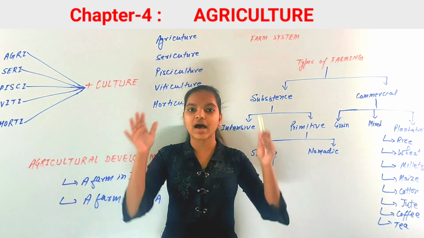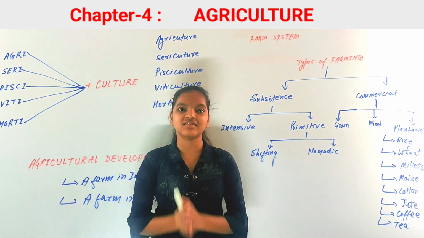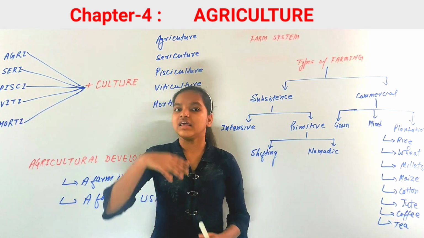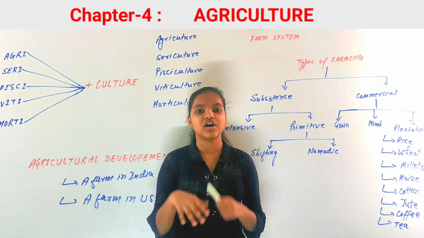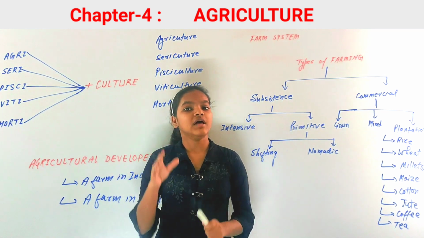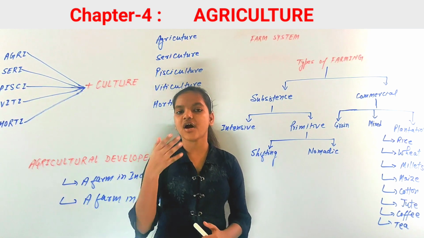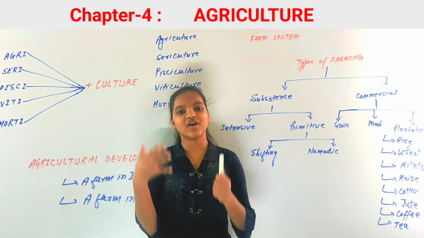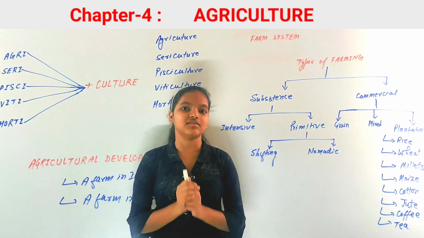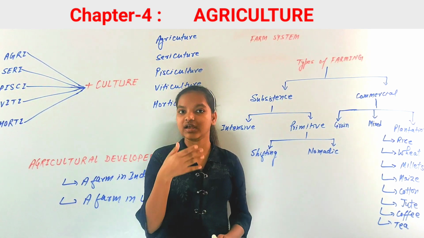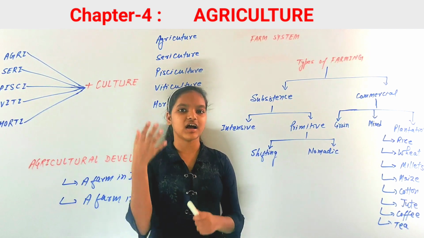So in the whole economy, in the whole business, there are three stages: primary, secondary and tertiary activities. Agriculture is one of the primary activities, that is raising crops, flowers, fruits, vegetables and rearing livestock. Agriculture comes from two Latin words, agri plus culture.